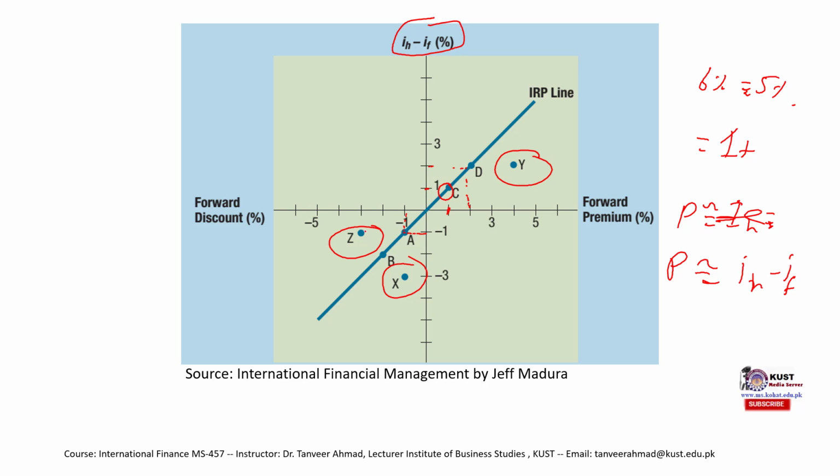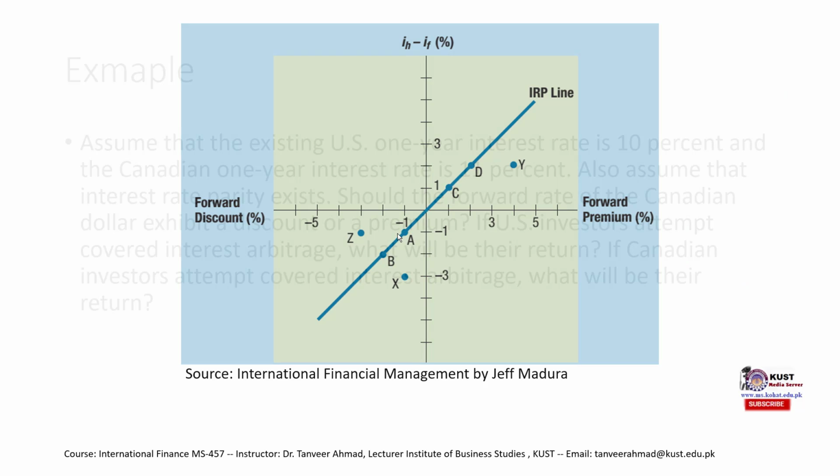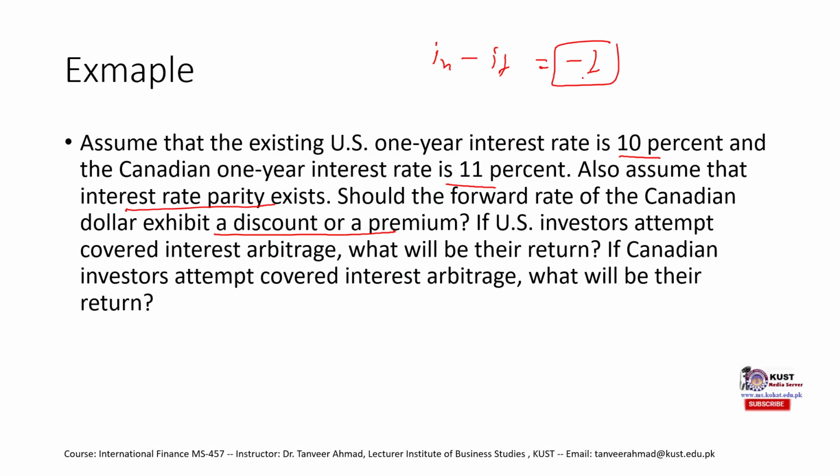We know it should be a forward discount, right? And the discount should be equal to -1%. So the Canadian dollar forward rate should exhibit a discount because its interest rate exceeds the US interest rate for IRP to exist.